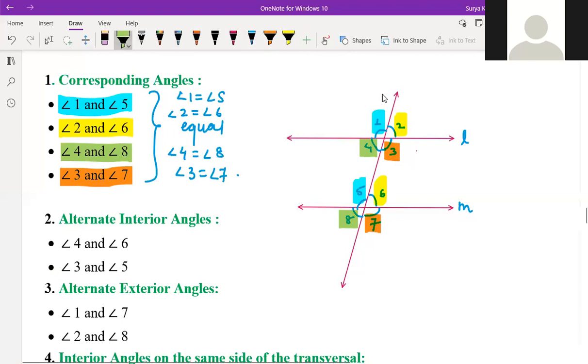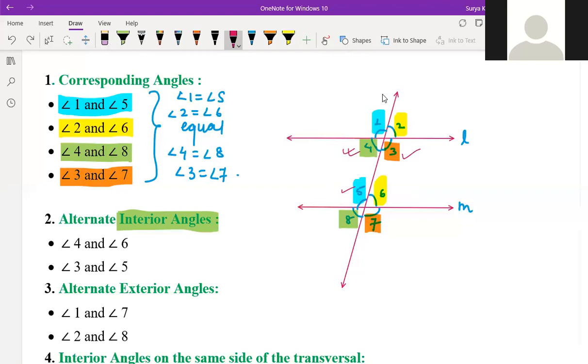Now we are talking about alternate interior angles. If they are asking about interior angles, it means we have to consider only 3, 6, 4, and 5. That's it. Inside the parallel lines. So alternate means what? Different sides. 3 and 5, 4 and 6.